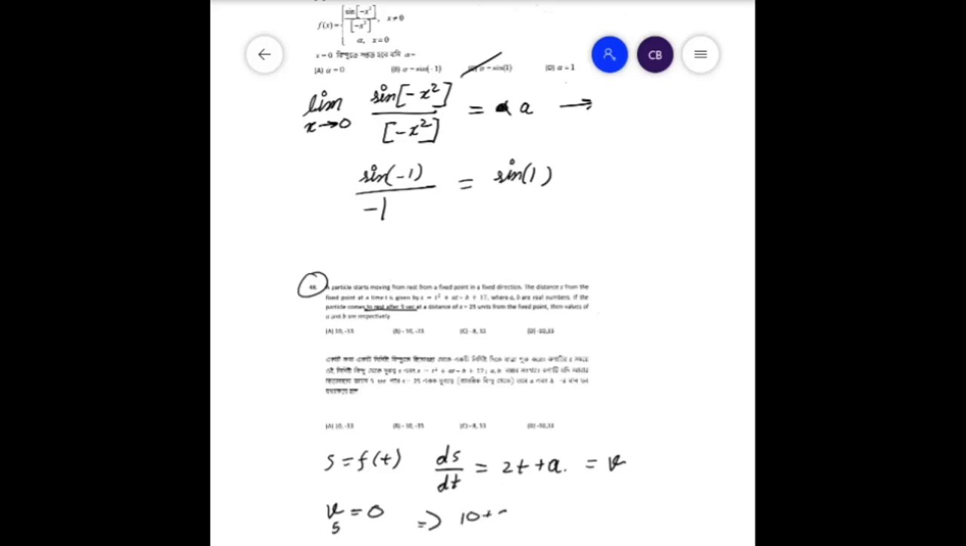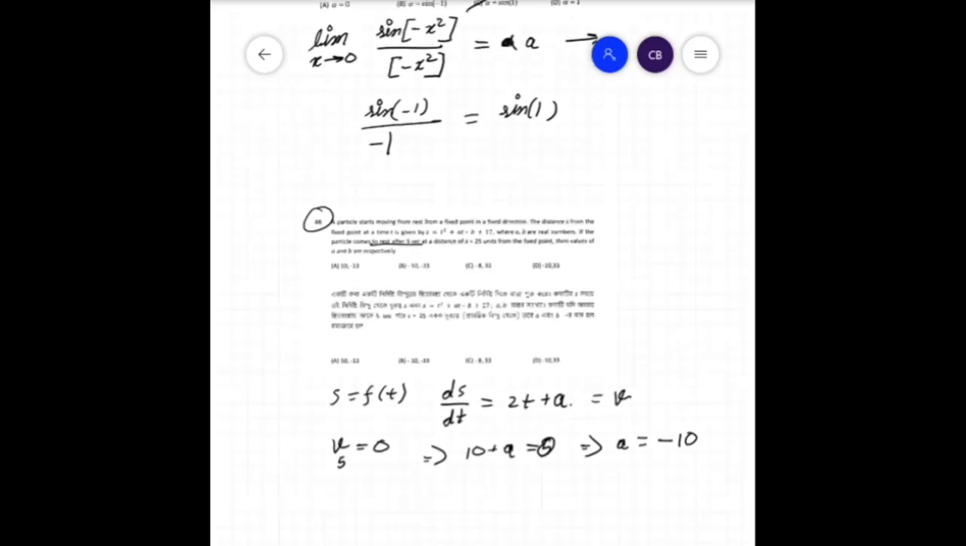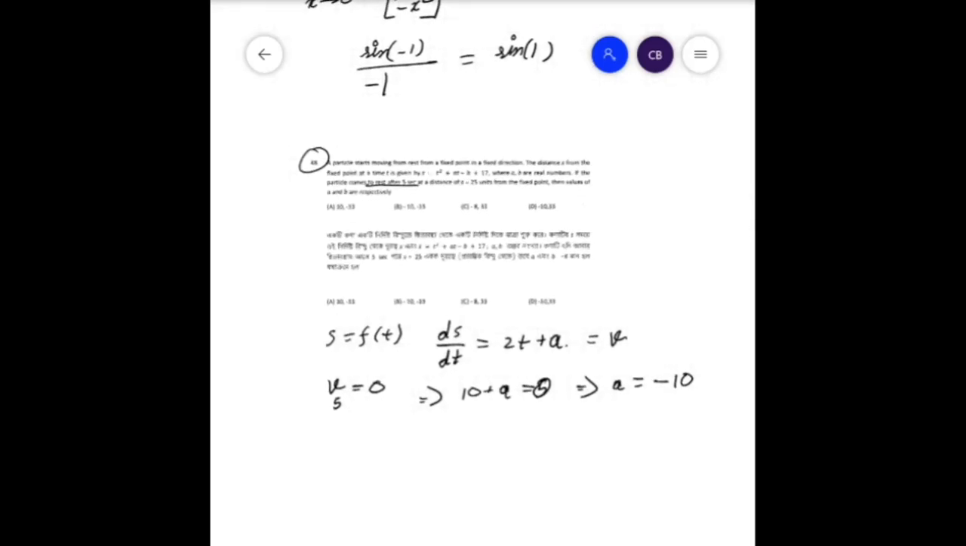Therefore 10 plus a is equal to 0, which gives us a is equal to minus 10. Now putting a equal to minus 10, we can see that after 5 seconds it is at a distance of 25 units. Putting that in this equation, we see that 25 is equal to 5 square minus 10 into 5 minus b plus 17, which gives us the value of b as minus 33. Therefore option B is your answer.